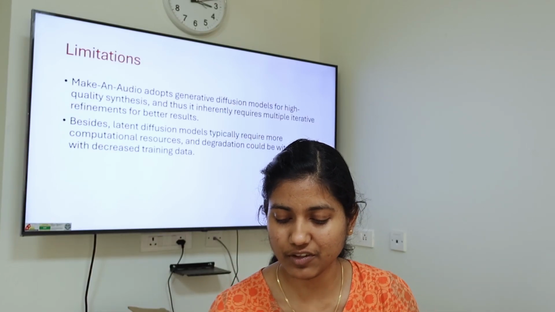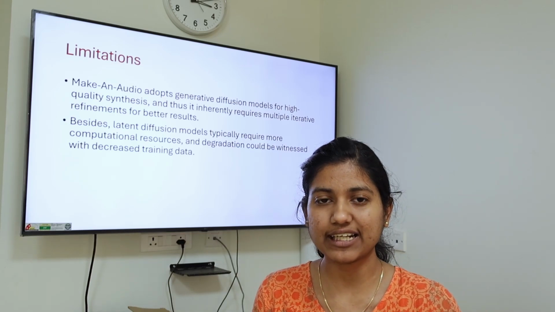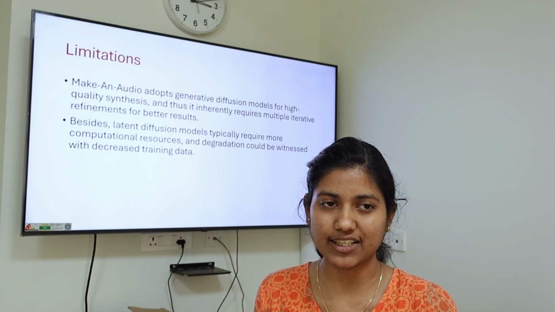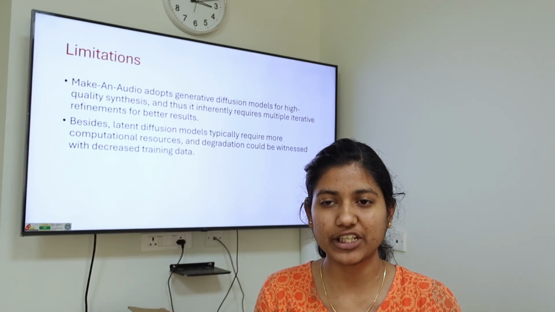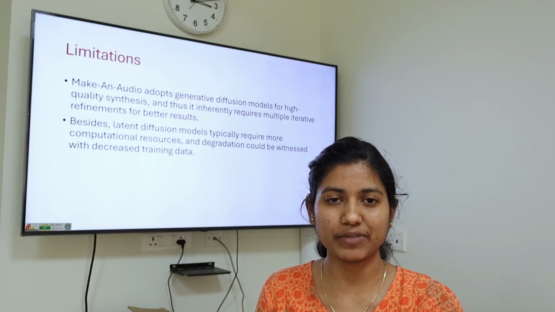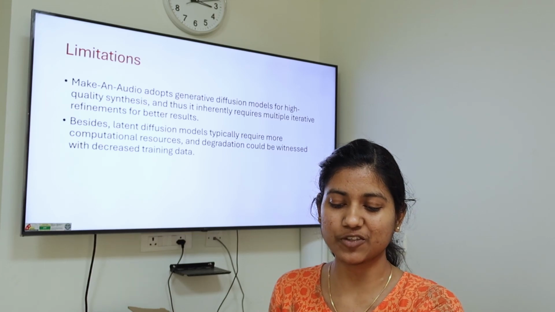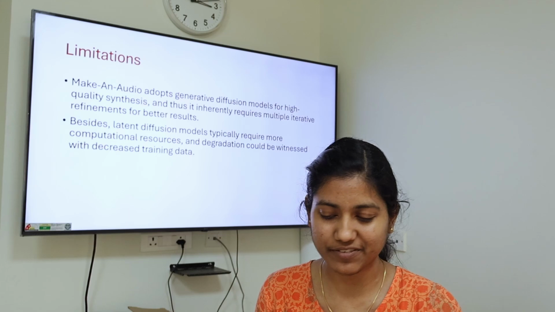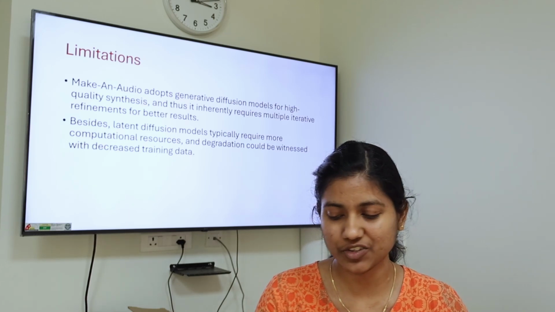So this was like diffusion. They are using this diffusion model, right? They are claiming that it takes more steps to generate more realistic, high-fidelity, good quality audio, so it is computationally more expensive. This was the limitation they stated, and they have also come up with Make-An-Audio 2, where they are using some other diffusion models. You can give it a read if you have time. They have tried addressing that issue as well.